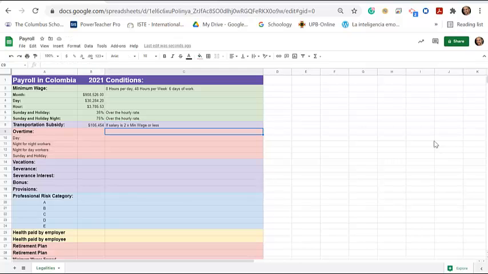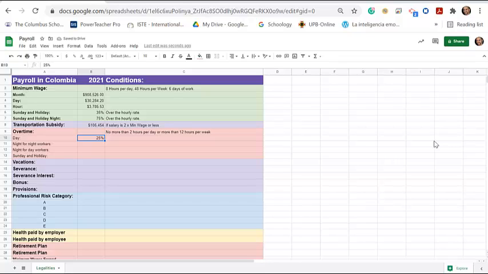Now let's talk about overtime. Let's say that you have a worker and this person is ready to go home at 6 o'clock in the afternoon, and then you ask him to stay for a couple more hours because you need to finish something. Now this is called overtime. Why? Because he's staying past the time that he's expected to stay until. So for overtime, you cannot request more than 2 hours per day or more than 12 hours per week. Why? Because that would not be fair.